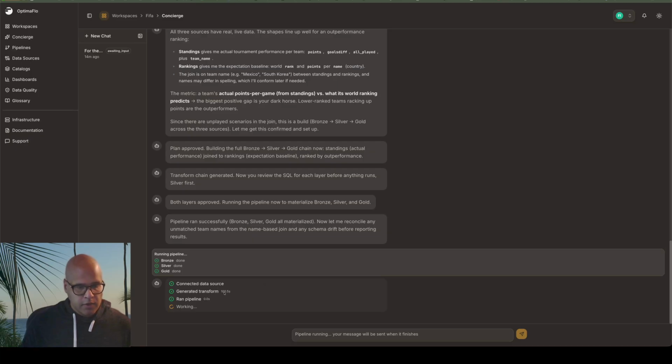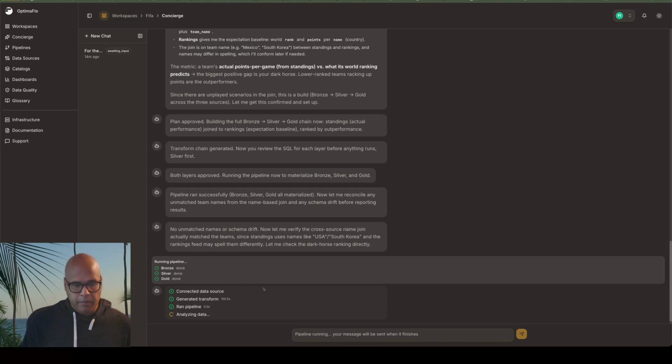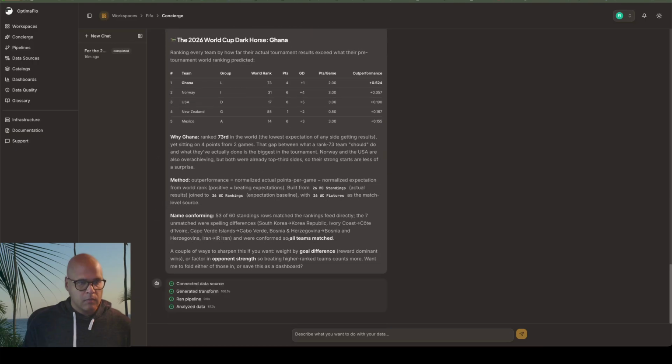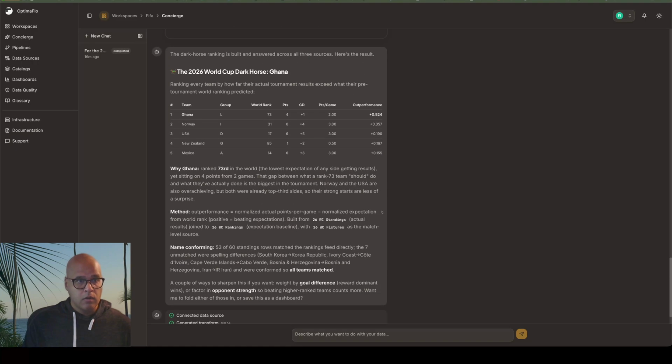So we see the generated transform took about 100 seconds. Ran pipeline, that probably took about a minute. It's a small pipeline, but we know it ran. And so right now it ran the pipeline, and now it's going to analyze the data and give us a result. See, it's going to answer the question, which team in the 2026 World Cup is the dark horse? That's really what we're here for. All right, so here we go.